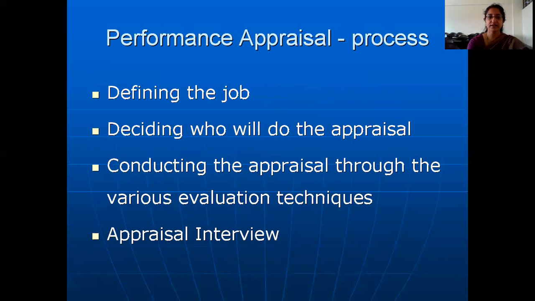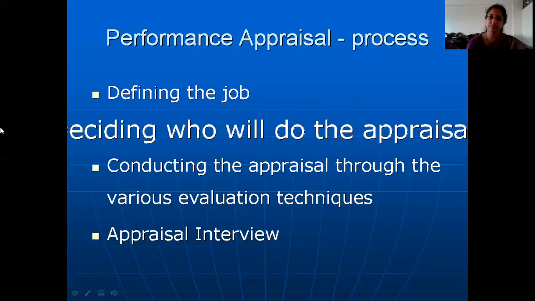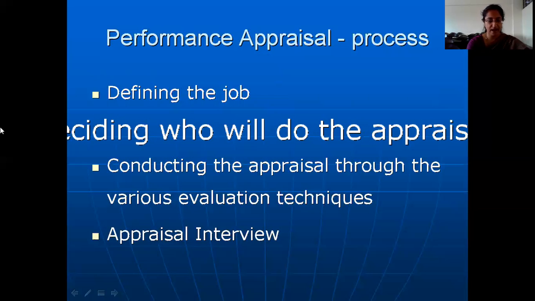So let's have a look at the next step involved in performance appraisal. As I had already told you, there are 4 procedures involved in performance appraisal. One is defining the job, deciding who will do the appraisal, conducting the appraisal through various evaluation techniques, and finally the appraisal interview. Defining the job, we have already seen how it actually works. Then have a look at your second point over here, deciding who will do the appraisal. This we will have to go into in a little detail.